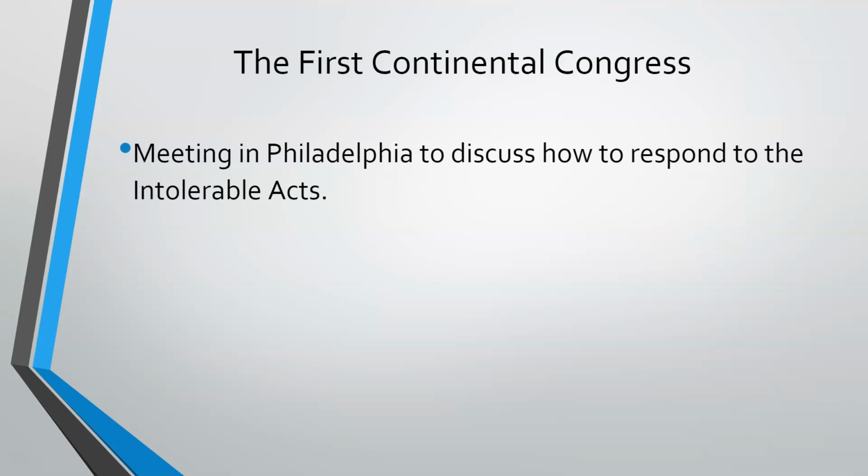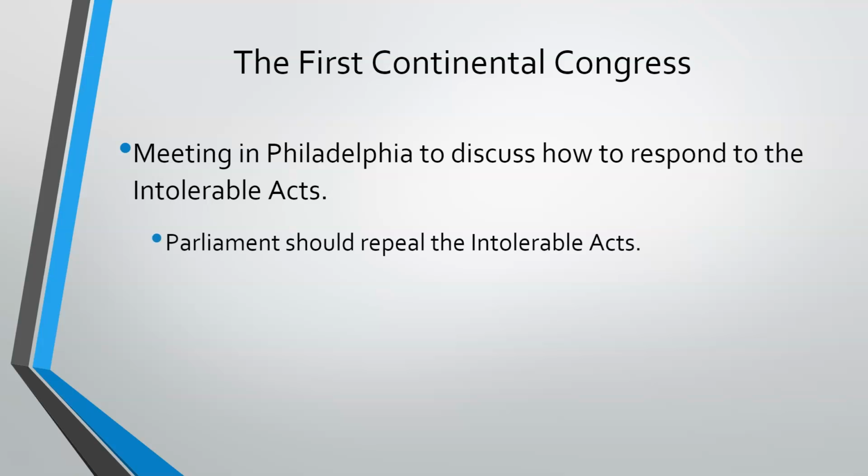So in September of 1774, there is a meeting that takes place in Philadelphia, Pennsylvania, and the point of this meeting is to discuss how they're going to respond to the Intolerable Acts. 12 of the 13 colonies send delegates. Georgia, for some reason, doesn't send anyone. And they decide that, one, they're going to send a petition to King George asking Parliament to repeal the Intolerable Acts. Two, they're going to once again boycott all British goods. This has worked in the past, should work again in the future.